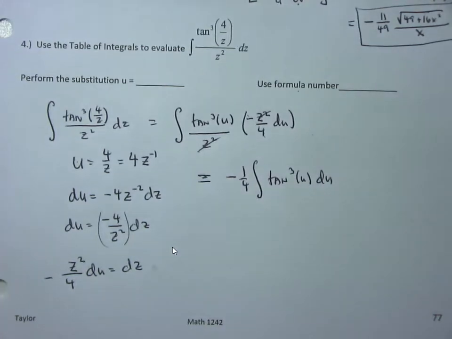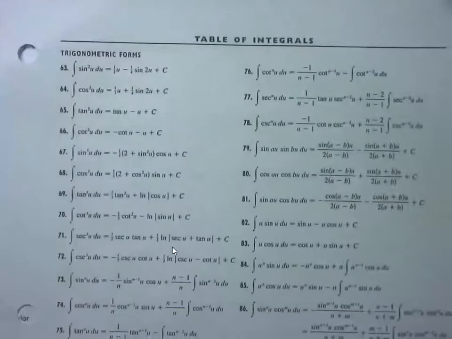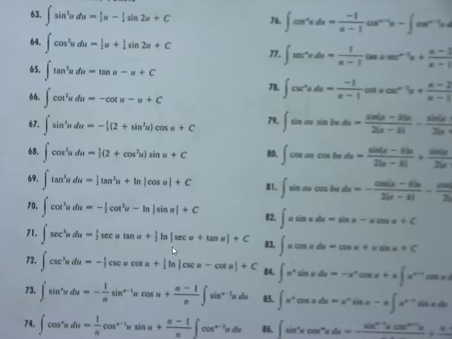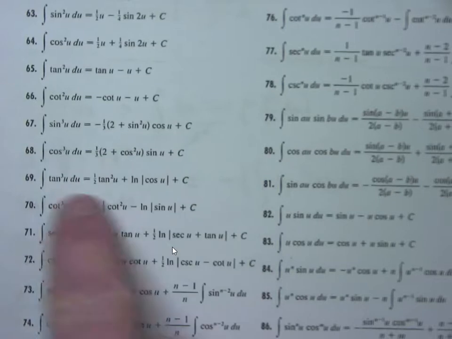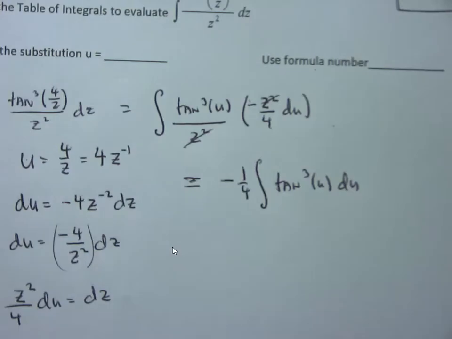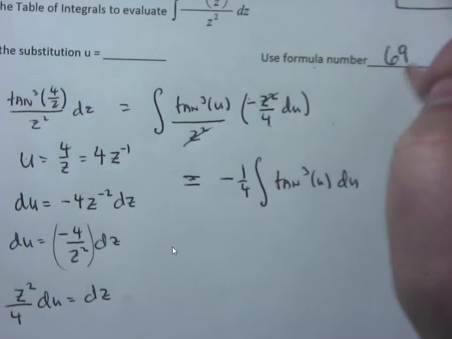Now I'm going to go look for a formula number. If this is the integral of tangent cubed, we happen to have that. And just to show you where it's at, and blow it up for you guys in the back, because these are typed in micro font. Tangent cubed is formula number 69. Does that make sense? So this is formula number 69 that we're going to be using here.